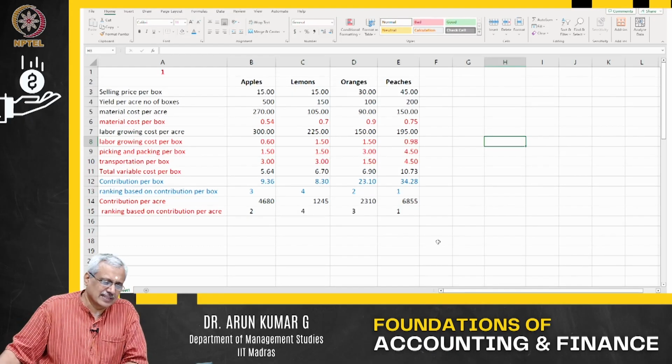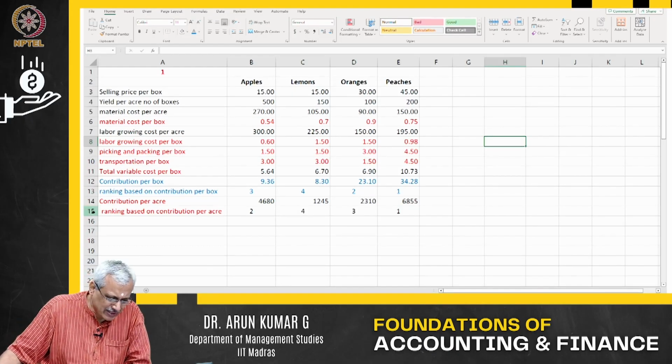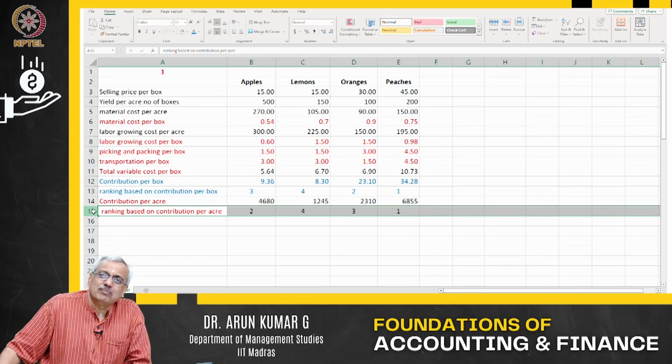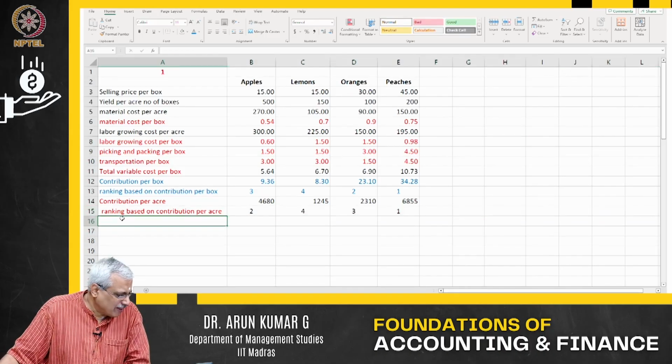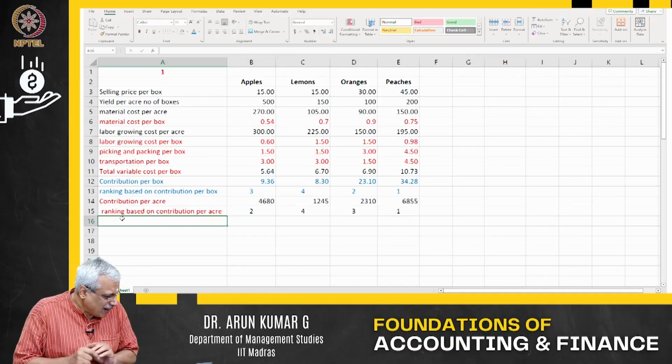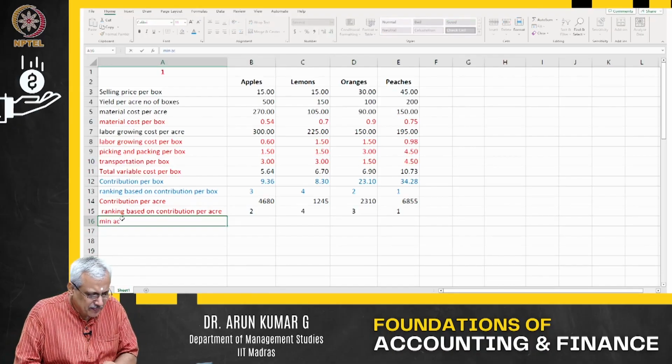Anyway, let us keep the final answer away. I am looking at the approach. Approach is to maximize contribution per acre. Now what am I going to do? I will have to grow the minimum acreage required for growing 18,000 boxes.